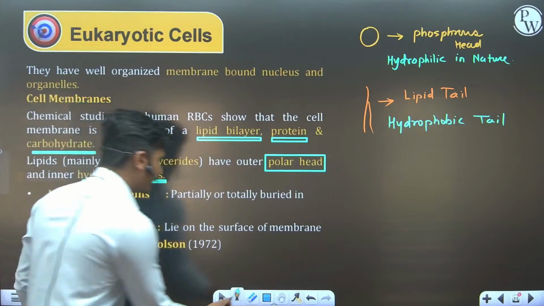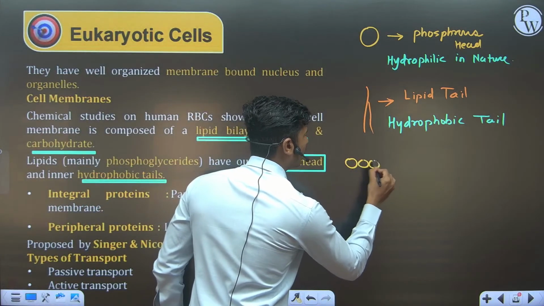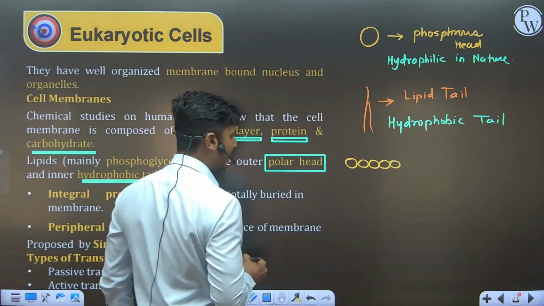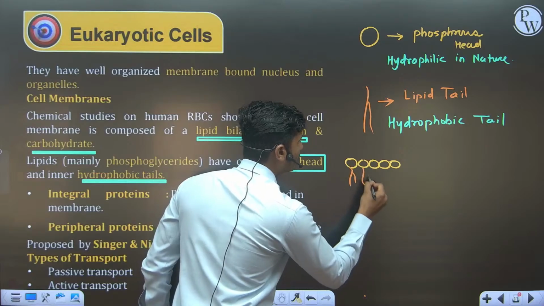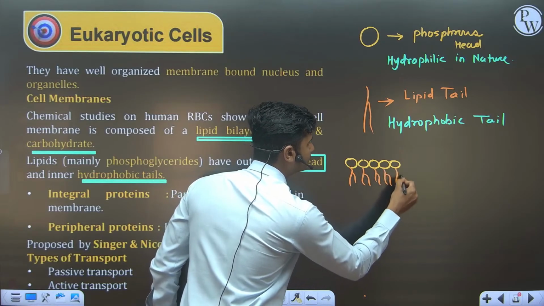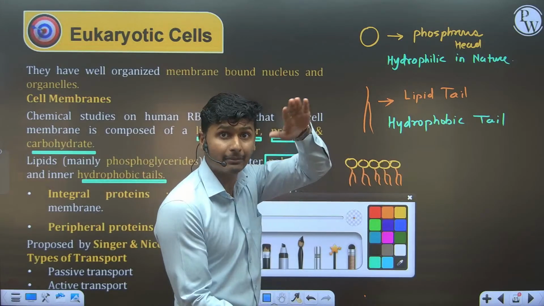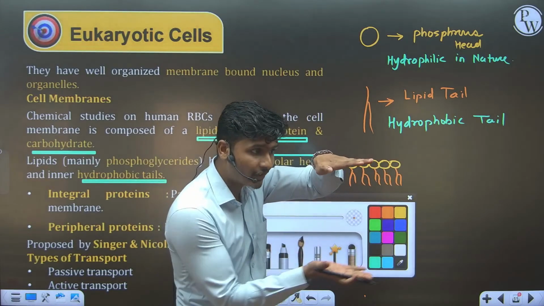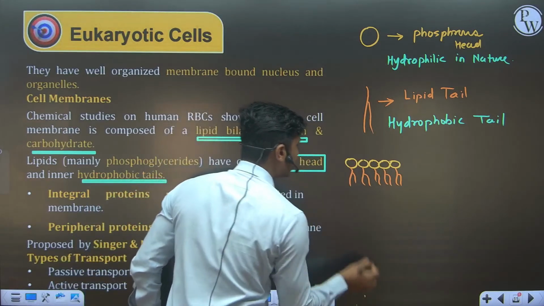Let's draw this model. I am drawing some portion of phospholipid head and some portion of hydrophobic tail on the lower side, because it is not a single layer, it is a bilayer. Bilayer means one layer on the upper side, and one layer on the lower side also. So I am drawing another layer, that is a bilayer.